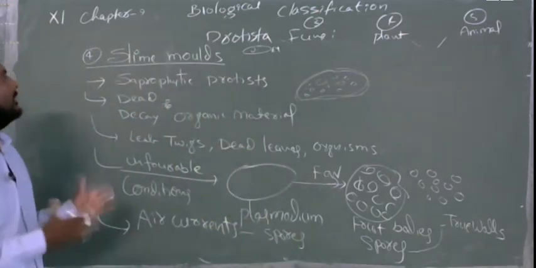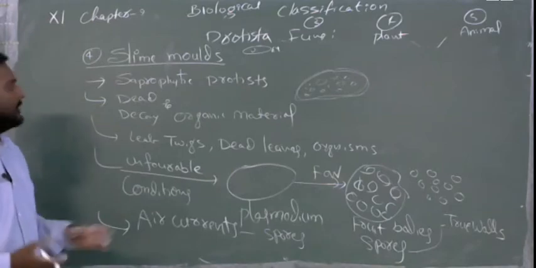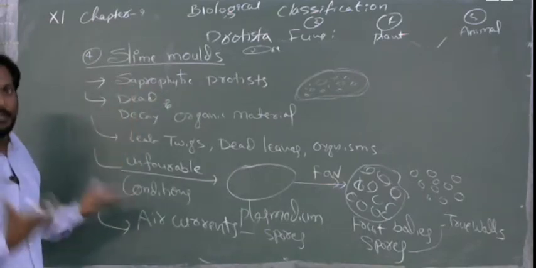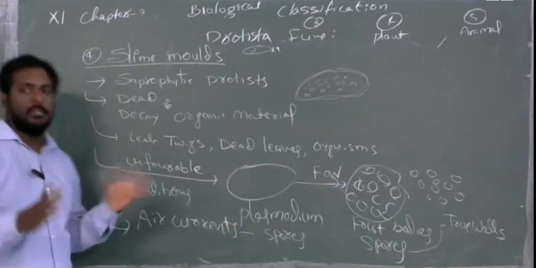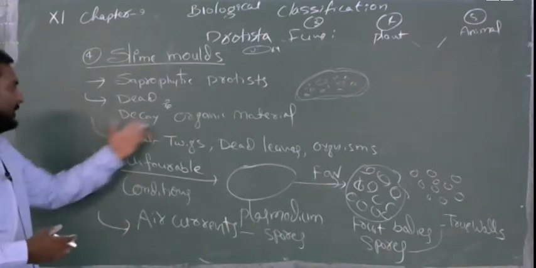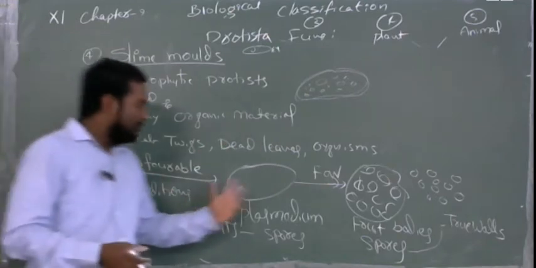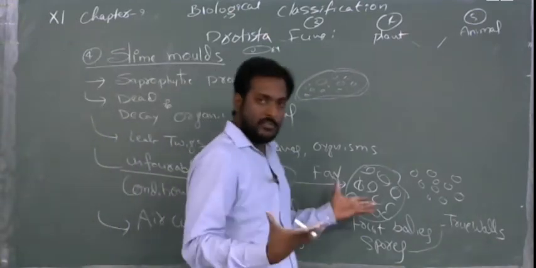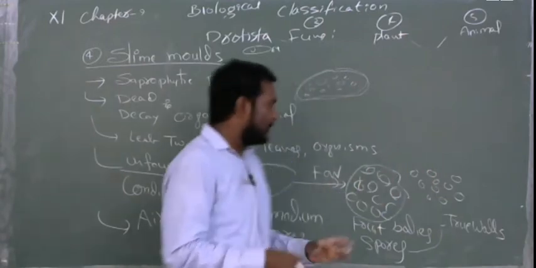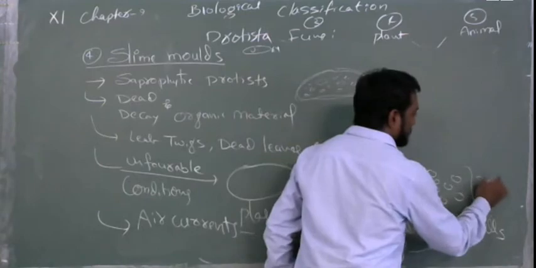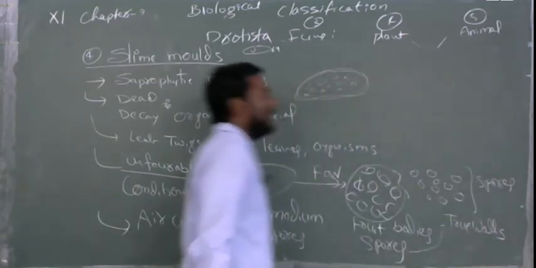So, this is about the slime molds. What you have to remember is that they are saprophytes, they depend on dead animals especially, not living animals. So, they will not generally harm others. Dead and decayed organisms, leaf twigs, dead leaves, and organisms, and they will convert into the plasmodium, just like multiple fission, like amoeba they will do, and they will release the spores. So, these are the spores. This is about the slime molds.